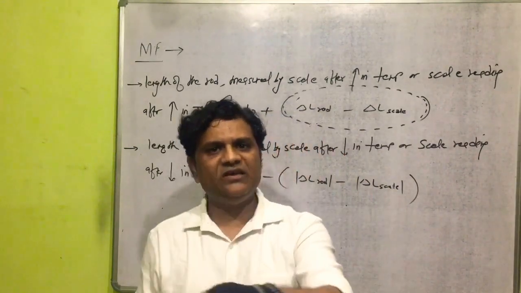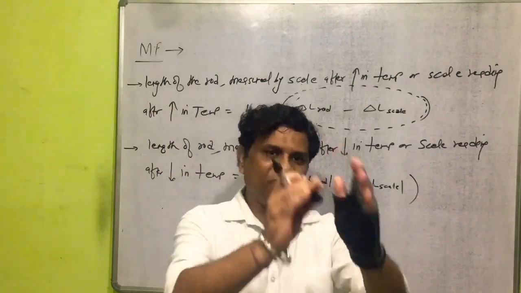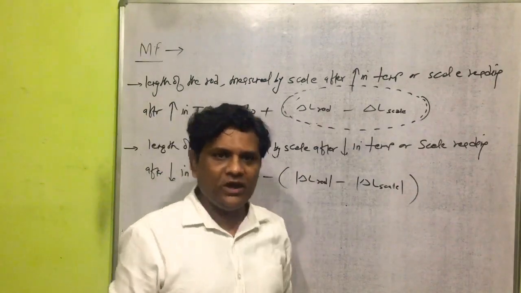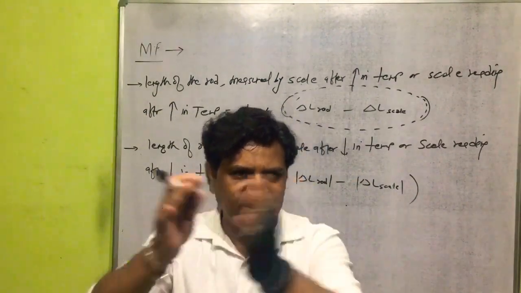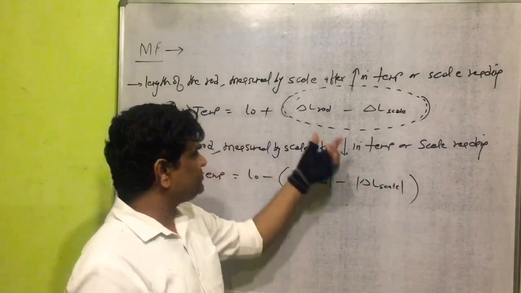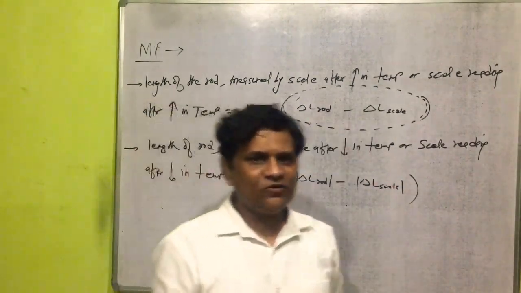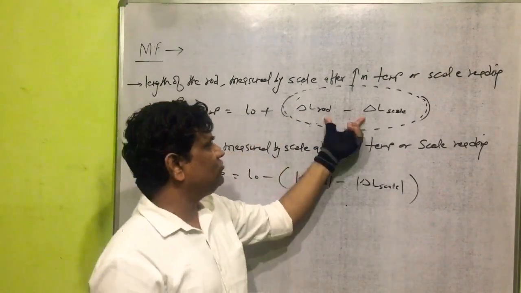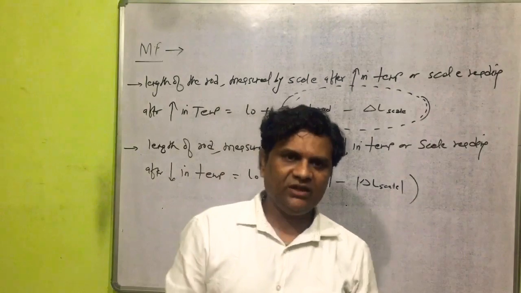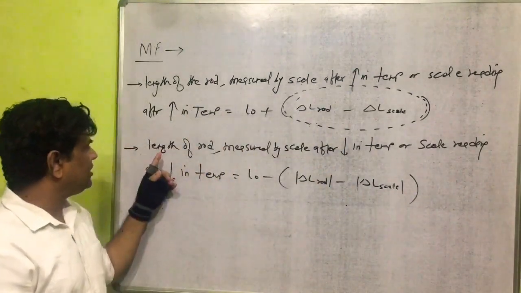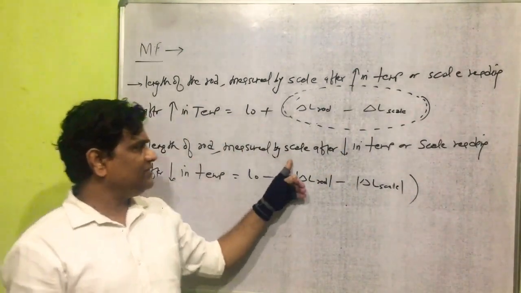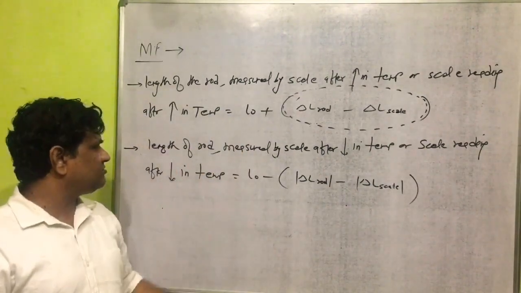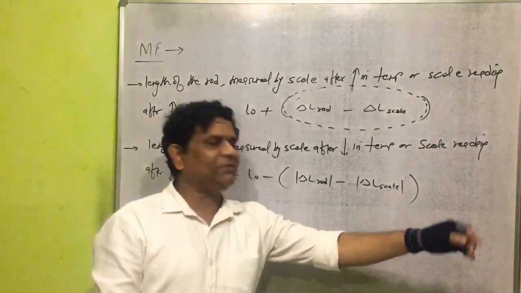If alpha of the rod is equal to alpha of the scale, this value will be 0. If alpha of rod is greater than alpha of the scale, then this value will be positive. If alpha of rod is less than alpha of the scale, then this value will be negative. One more relation we can take now here. The length of the rod measured by scale after decrease in temperature, or scale reading after decrease in temperature, will come with the help of this relation.